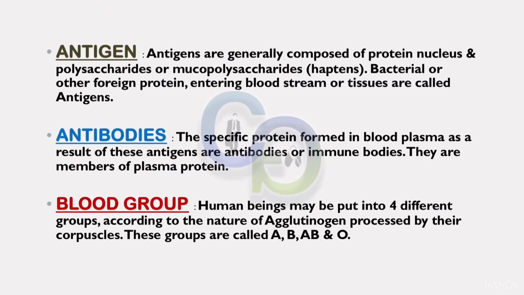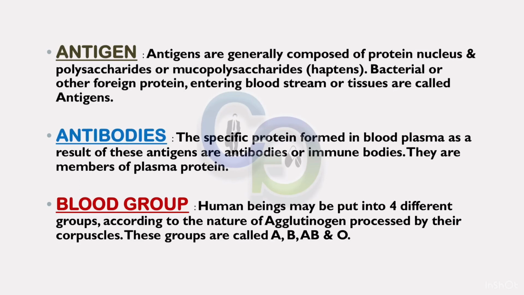defects. Antigen. Antigens are generally composed of protein nucleus and polysaccharides or mucopolysaccharides. Bacterial or other foreign protein entering bloodstream or tissues are called antigens. Antibodies. The specific protein formed in blood plasma as a result of these antigens are antibodies or immune bodies. They are members of plasma protein.